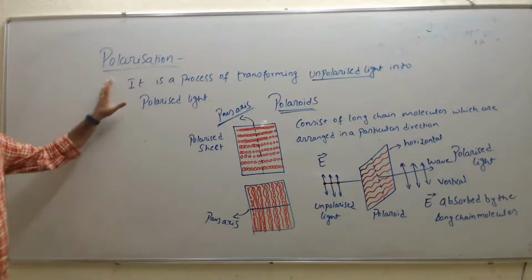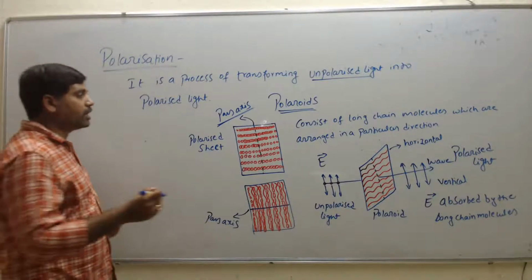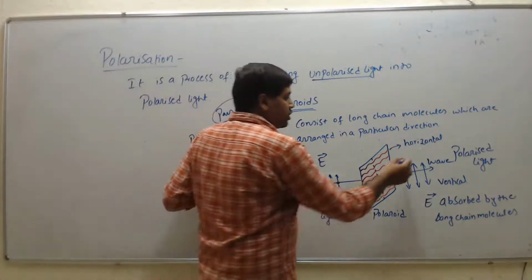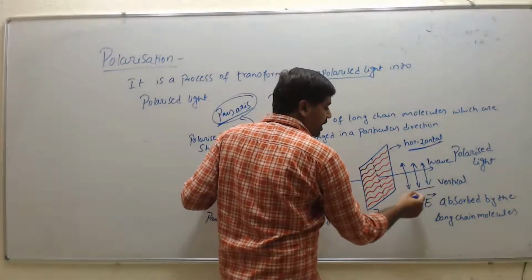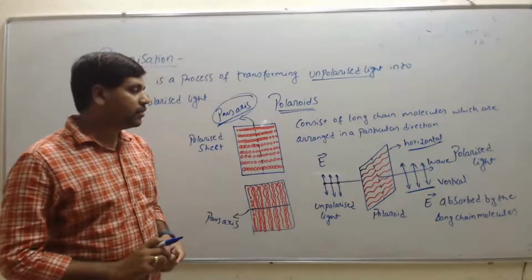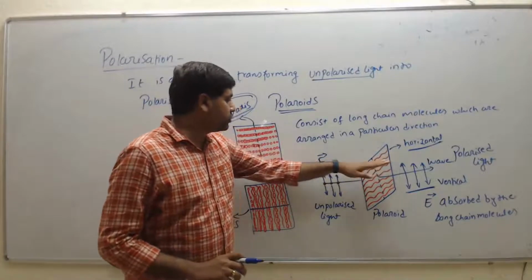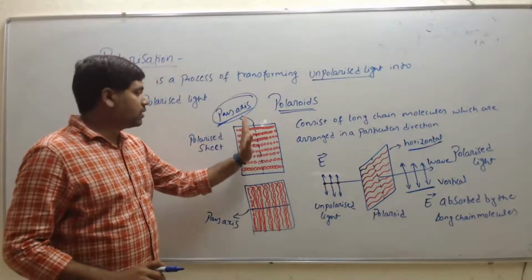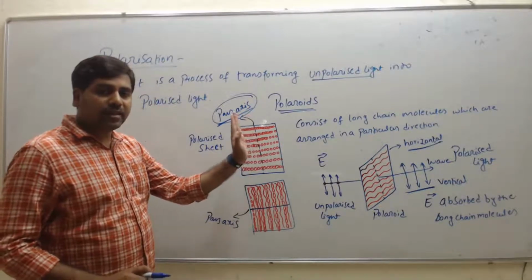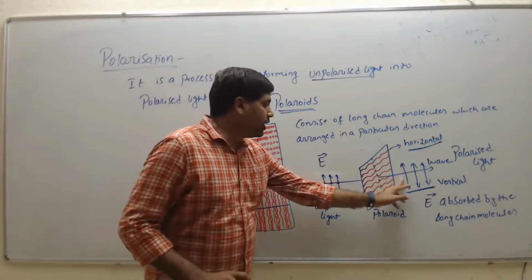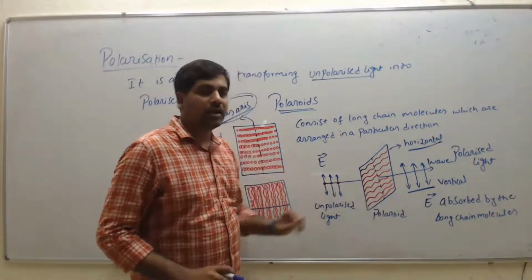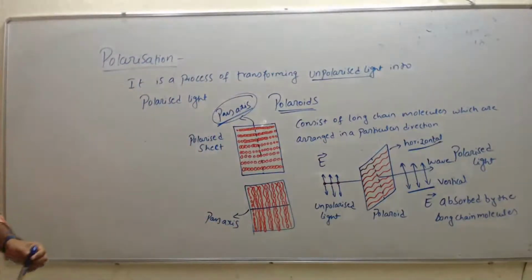This is the phenomenon of polarization. You have to remember that if the molecules are arranged horizontally, then the polarized light will be perpendicular to the molecules, right? This is the molecules which are horizontal, then the pass axis will be perpendicular. From this pass axis we get the light waves perpendicular to the molecules. That we call polarized light, right?